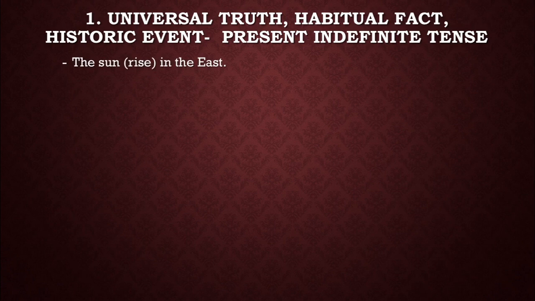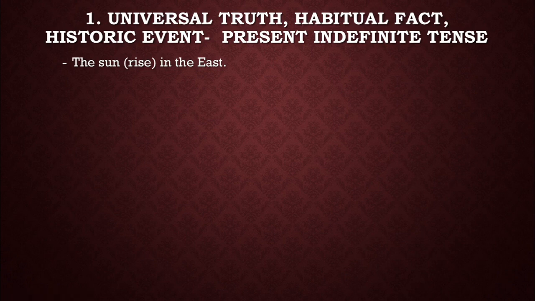So number 1, the sun rises in the east. After reading this sentence, we can understand that this sentence indicates universal truth. And we all know that if we have universal truth in our sentence, then we have to write down the sentence in present indefinite tense.